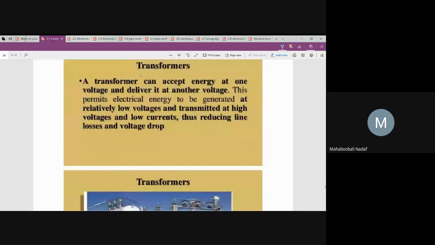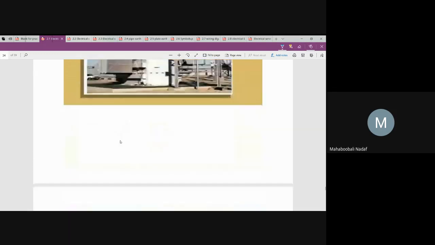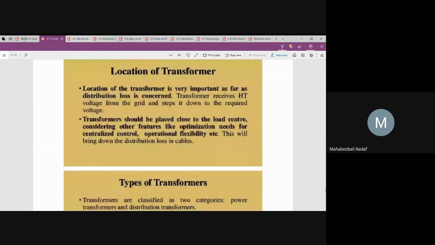And what is this transformer doing? The transformer is bringing the change in voltage. The high voltage is changed to the low voltage, which is adjusted for your normal residential or domestic use. This is about a transformer. And very important in the exam, they are not going to ask about the function of a transformer, as those things are common. But they are going to ask: write down the typical guidelines to install the transformer, or location of transformer, or guidelines for a substation. This is a standard question we are going to see.